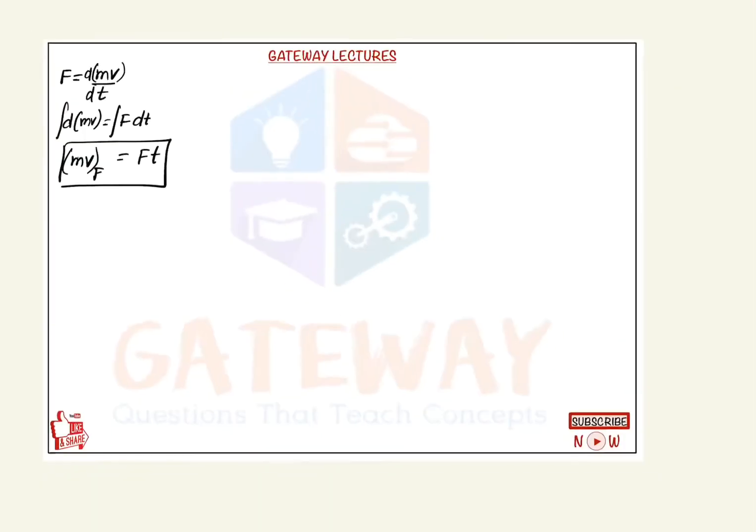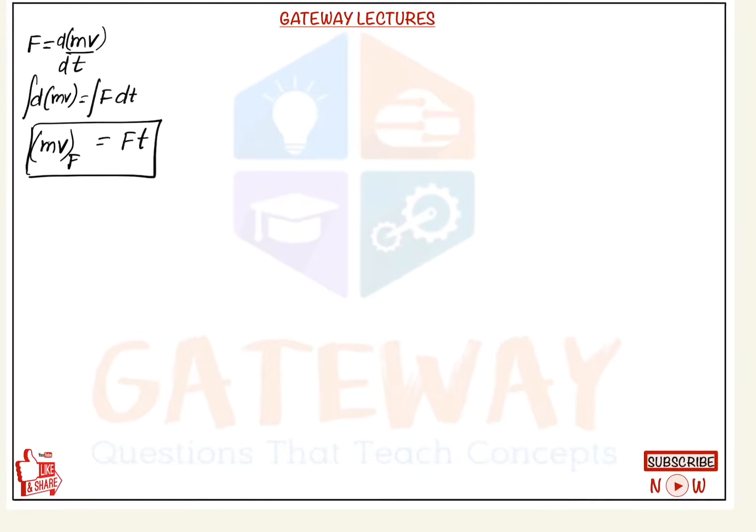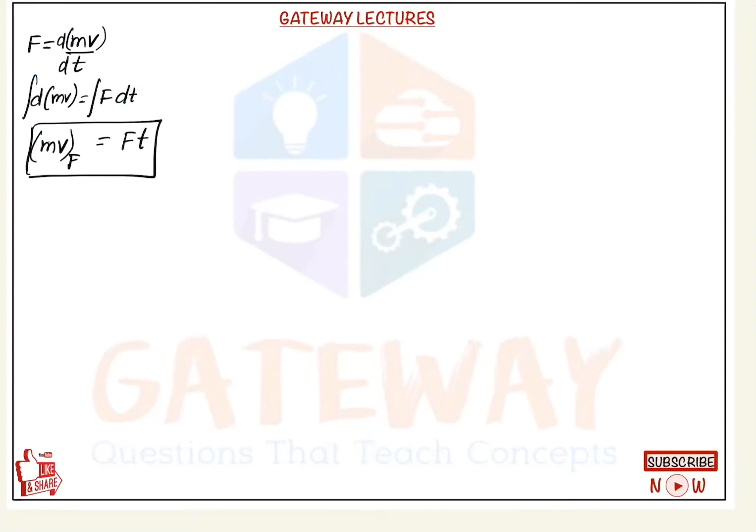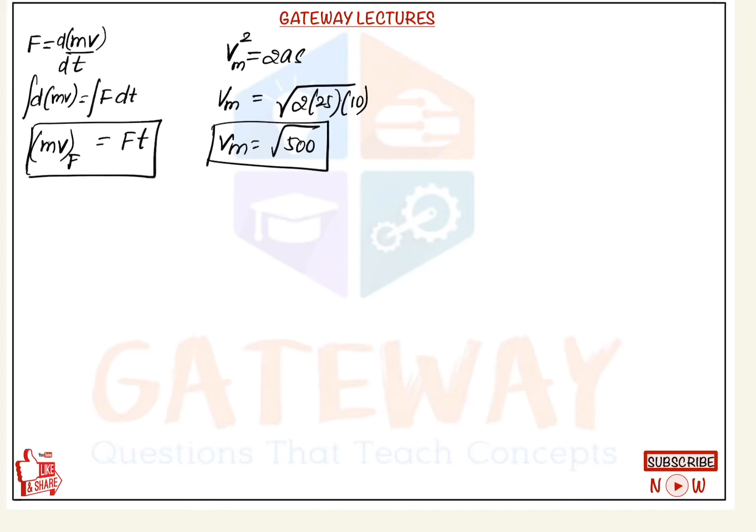What is the small block? The small block's initial velocity is not known, but we need to calculate the velocity at the time where these both blocks will meet, just about to meet. So we need to first calculate the value of v. For that we will apply v square minus u square is equal to 2as. u is 0, so v square is equal to 2 into a into s for the small block. So for the small block, v1 is equal to under root of 2 into 25 into s, which is 10. So the velocity just before collision is root over 500 meter per second.